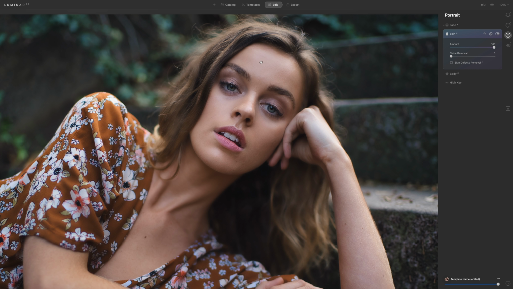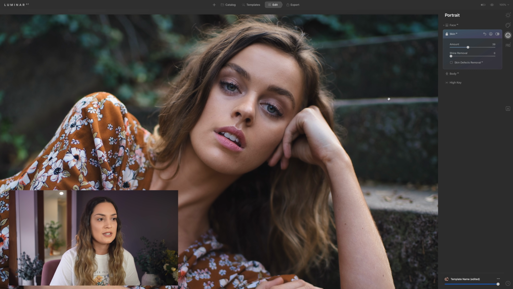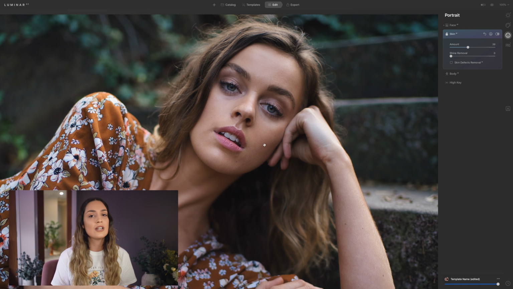I do like that with this Skin AI, you still have some skin texture, even with the amount set all the way up to 100. So what I would personally do is just bring it down somewhere in the middle here. And for me, I feel like that's enough skin smoothing. And again, you can still see all that nice texture. So I do love a natural looking retouch to my portraits.